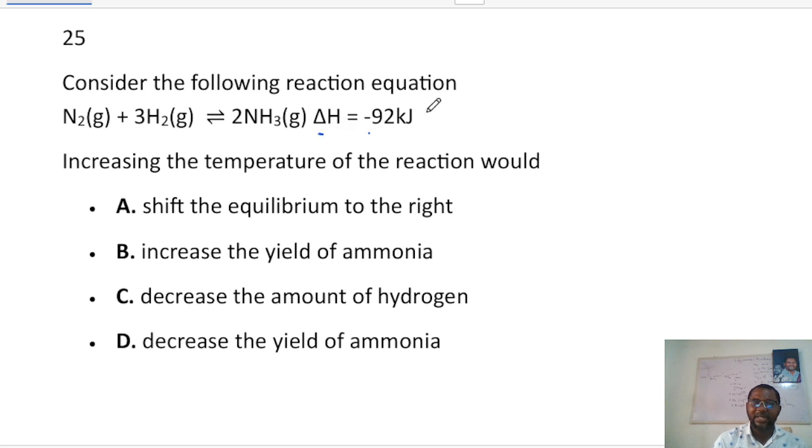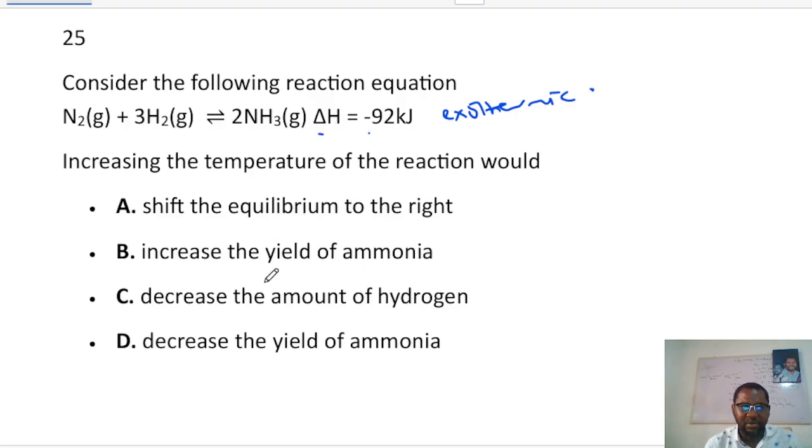Delta H is minus 92, which makes it exothermic. For an exothermic reaction, an increase in temperature will favor the backward reaction, but a decrease will favor the forward. So the answer is that it will favor the backward reaction. It will shift the equilibrium to the left.